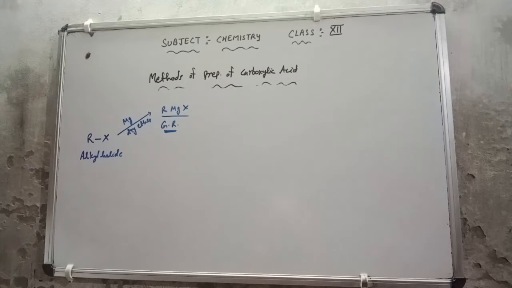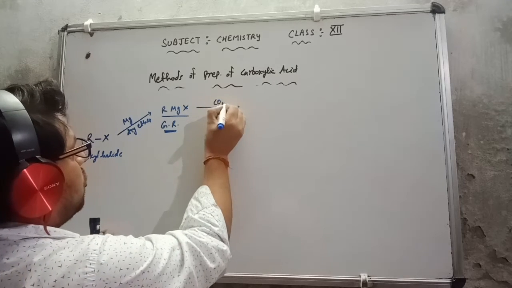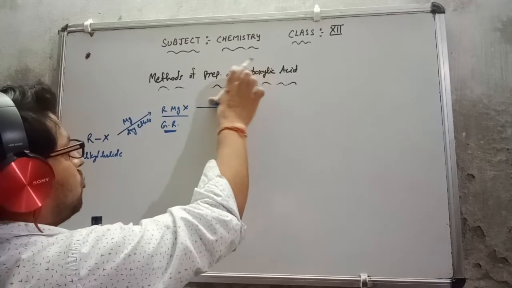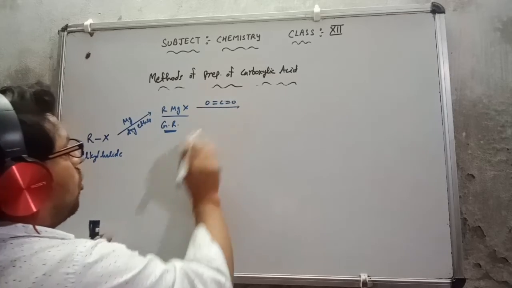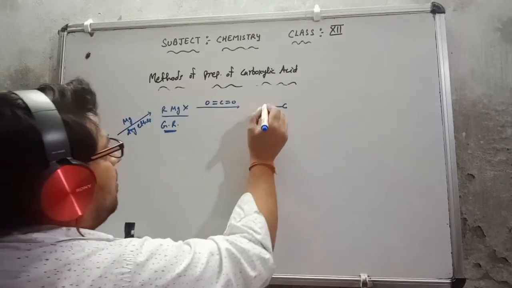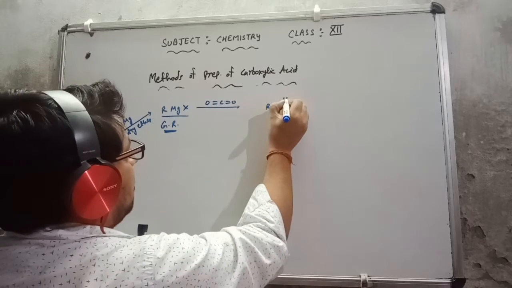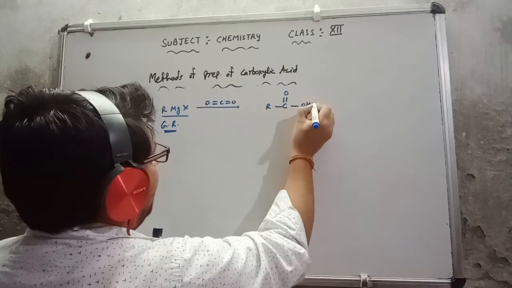Now from the Grignard reagent, we make the carboxylic acid. This Grignard reagent will react with CO2. So I am showing you how: O double bond C double bond O. The alkyl group will be attached to the carbon, with the double bond oxygen, and this O is attached to OMgX. Just now we have done it.